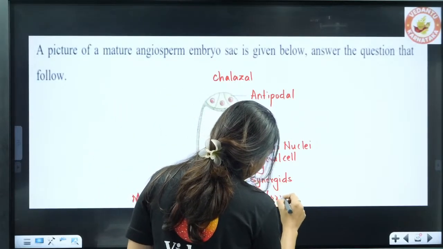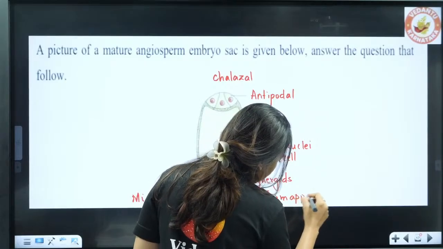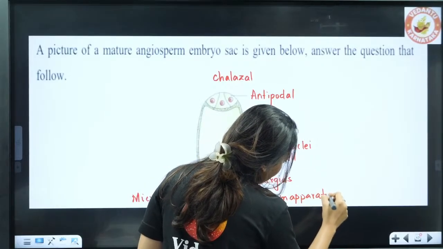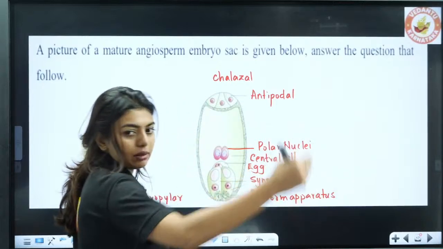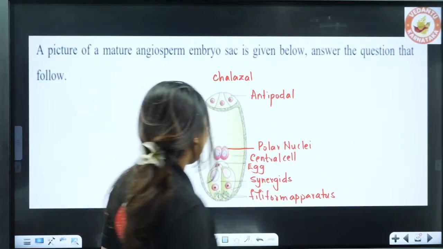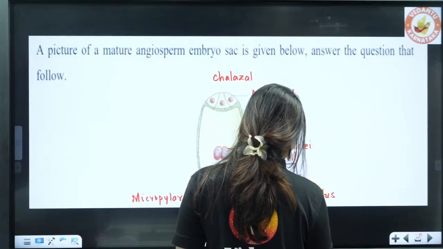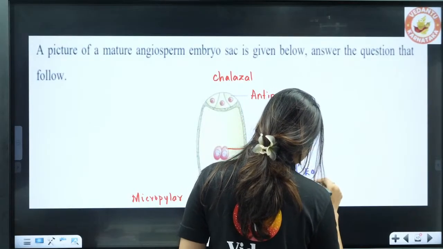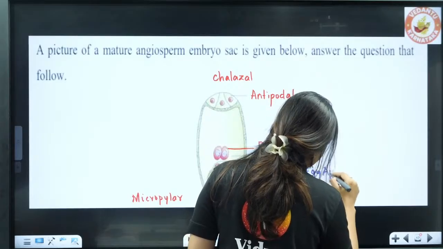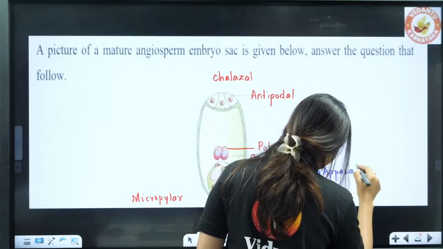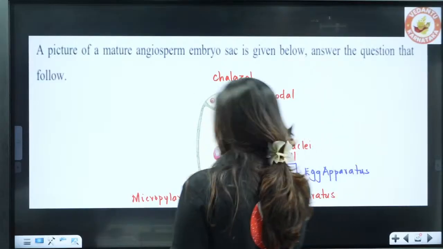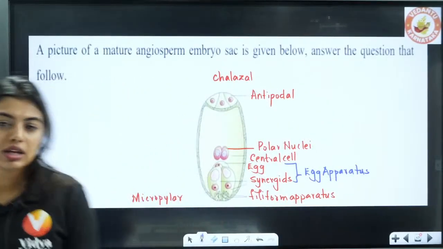Why do we call them filiform apparatus and what is their function, students? They guide the pollen tube, saying come along this road. So the filiform apparatus. These synergids and the egg together are called the egg apparatus. Clear? So this is the labeling of your embryo sac.